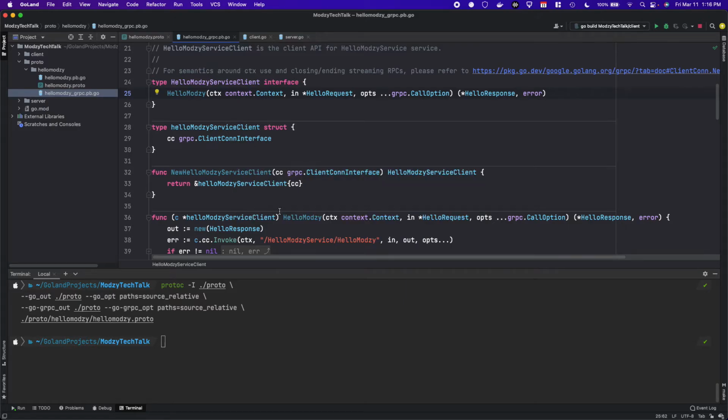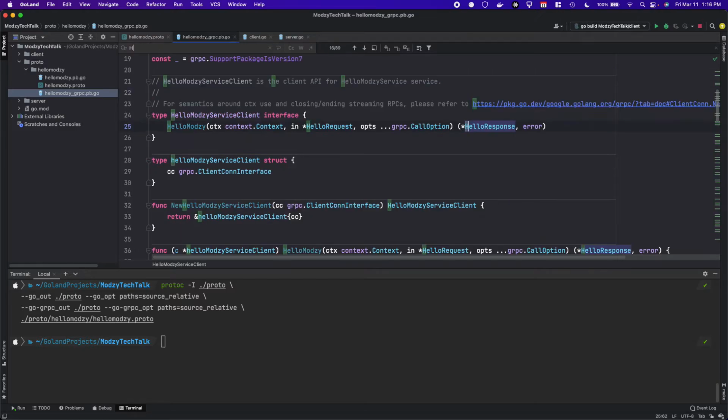So on the server side, we implement the server implementation. You'll notice that if we were to find HelloModzy, this is an interface, right? We need to implement this interface on the server side in order for a client to interact with it. So we'll do that.